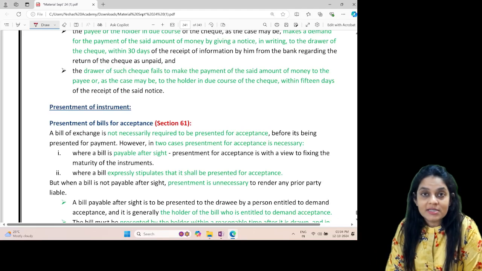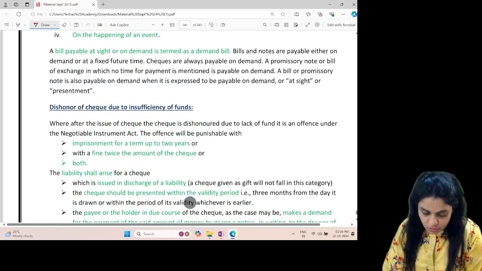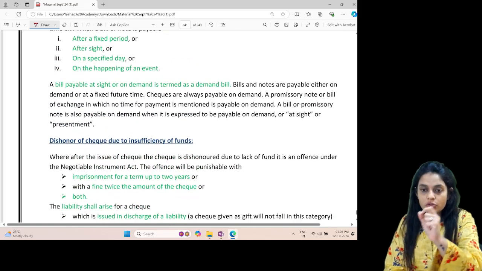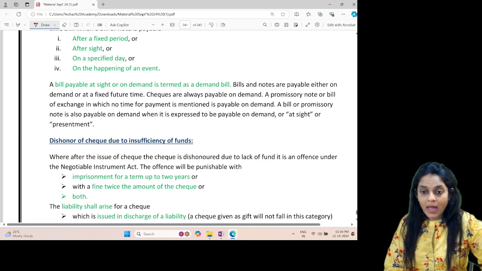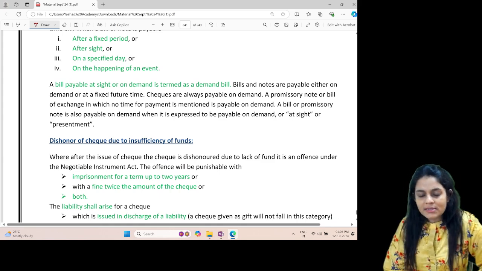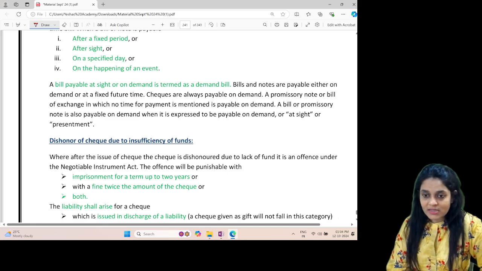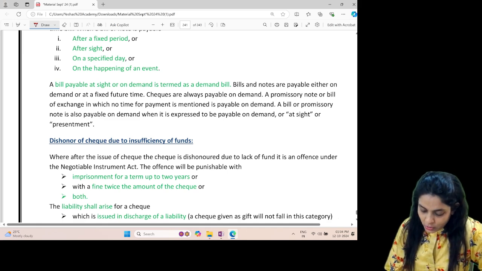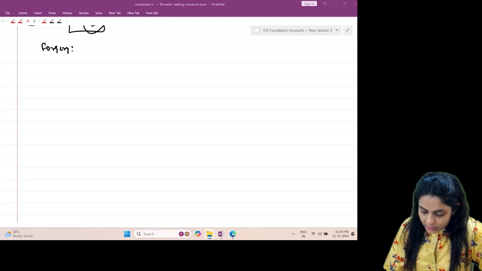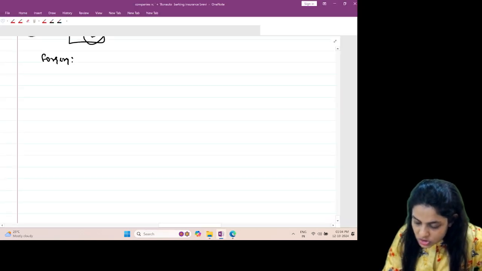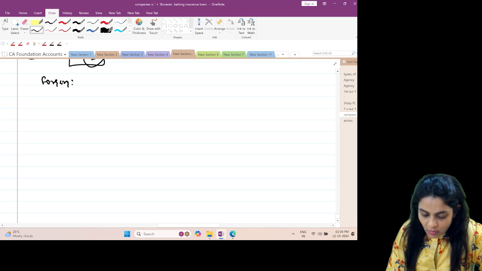Today I am going to discuss this topic from the Negotiable Instruments Act: Dishonour of Cheque due to insufficiency of funds. And wait for that one last example that we are going to discuss, a very interesting and important example as well. So, we already know that if I have issued a cheque and after the issue of the cheque,